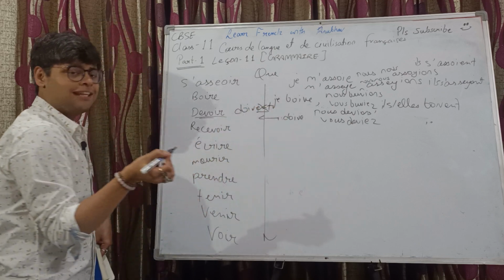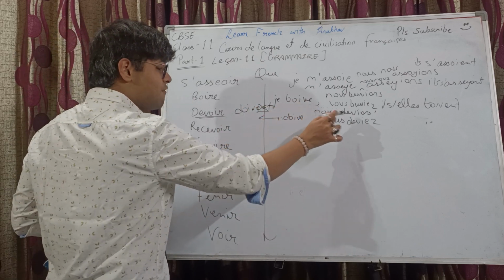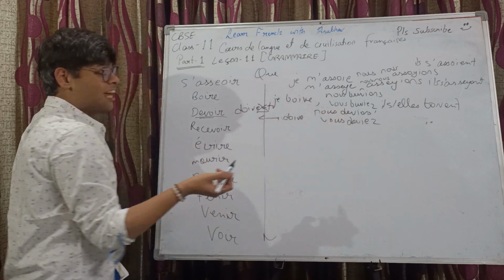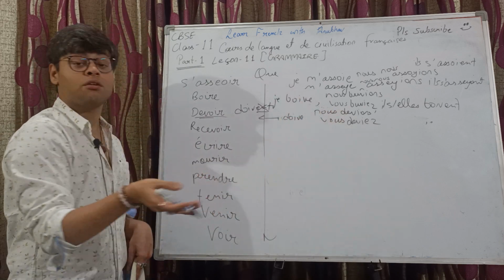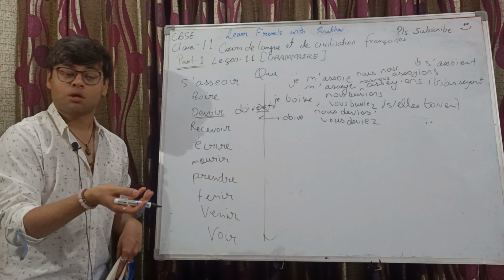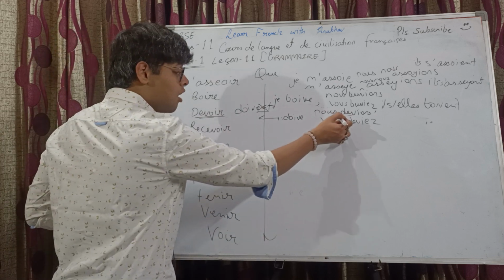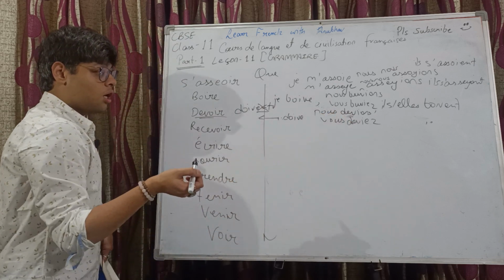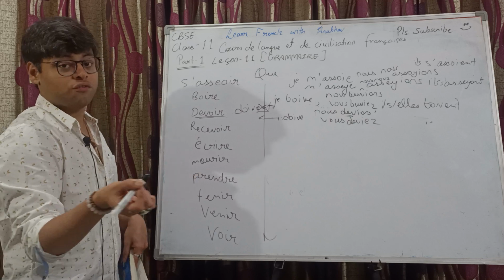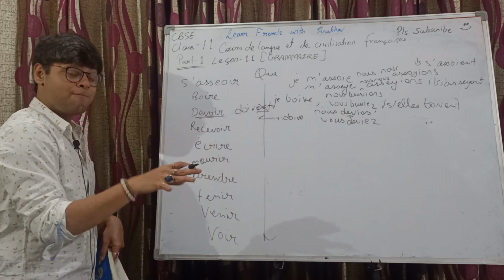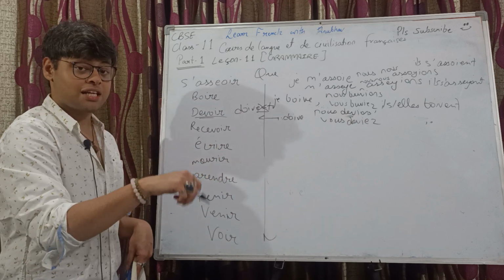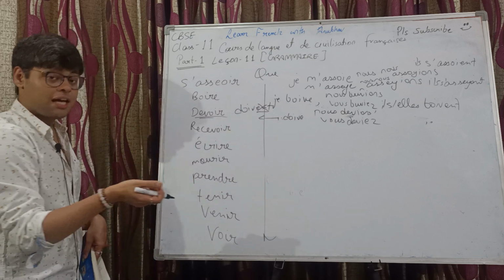We have dropped the ent. For nous and vous, it's devons because we have taken the imparfait conjugation. Imparfait. What's the rule of imparfait conjugation? You take the stem from the present tense nous conjugation, first person plural conjugation, then you add the imparfait endings: ais, ais, ait, ions, iez, aient.